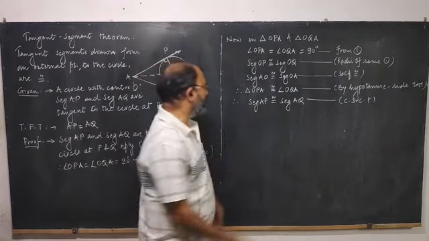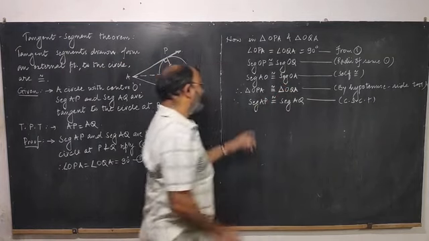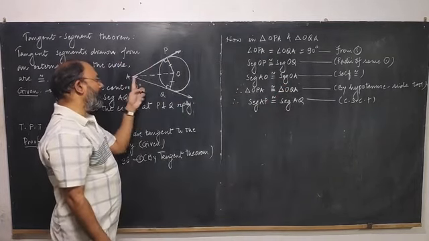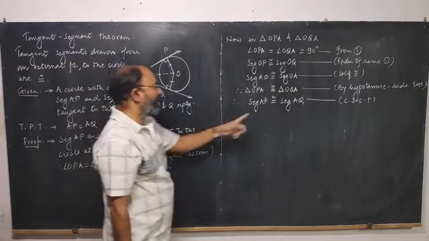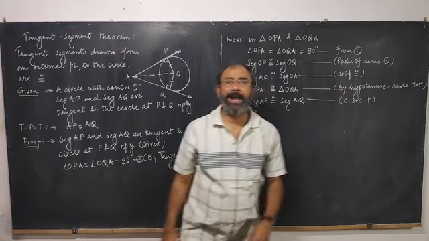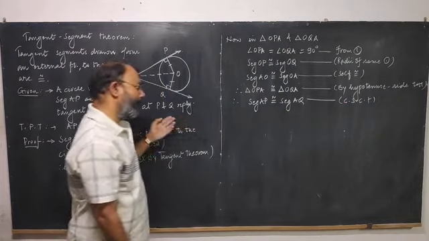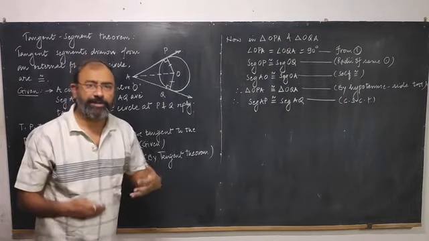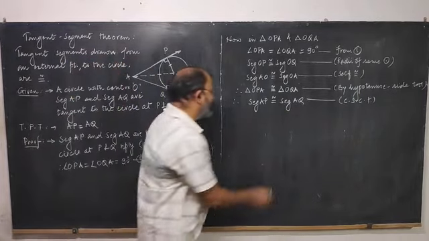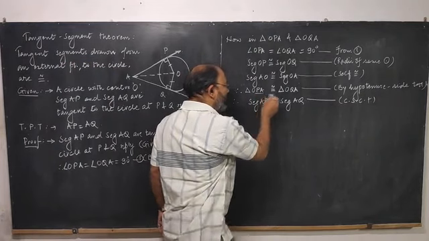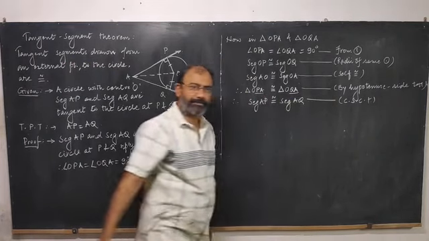Therefore these two triangles, triangle OPA and triangle OQA, are congruent to each other by the hypotenuse side test. And therefore if the triangles are congruent, corresponding sides will also be congruent. So which are the corresponding sides? AP is congruent to AQ.